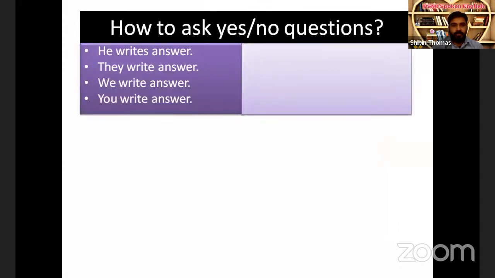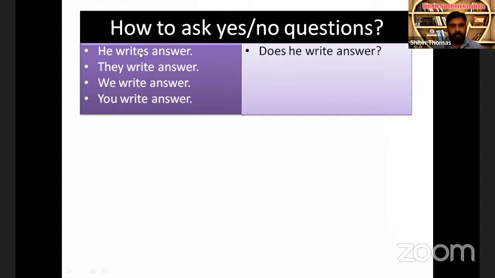Here you can see 4 sentences, not questions, 4 statements. We need to form questions with these sentences. He writes answer. How to ask a yes or no question? So I shall show you an example. That is, does he write answer? We have learned that the yes or no questions begin with auxiliary verbs.